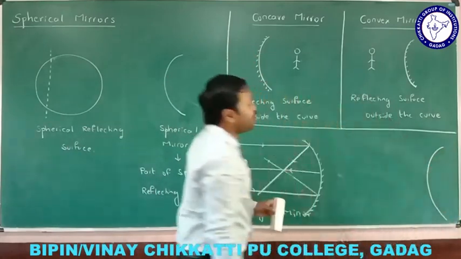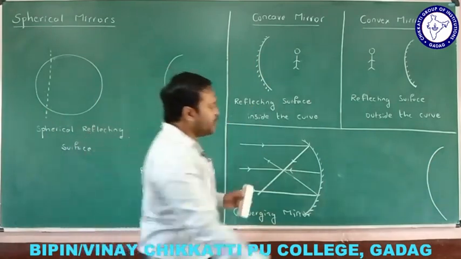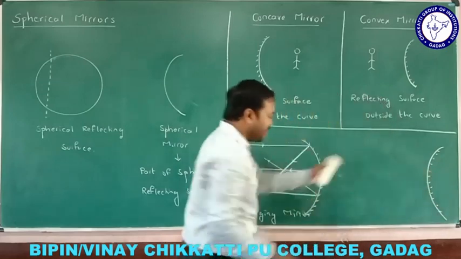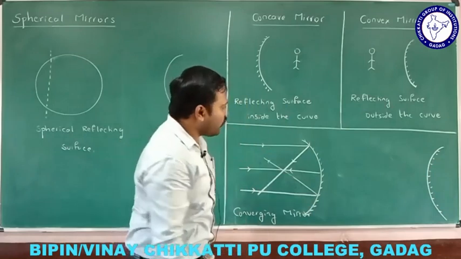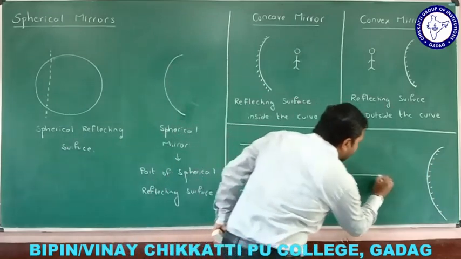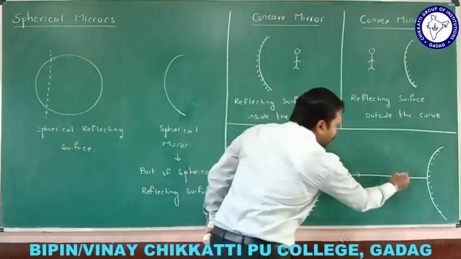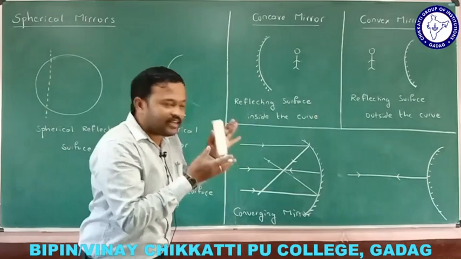I already told you, a convex mirror is a mirror whose reflecting surface is outside the curve, meaning you can see your face outside the curve here. That is, the silvered surface is outside the curve. What happens now? This is a ray which falls exactly at the center of the mirror, and you know that when it falls, it retraces its path because the normal is on the line itself.